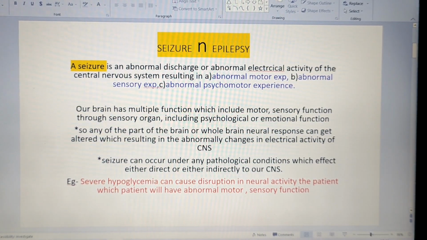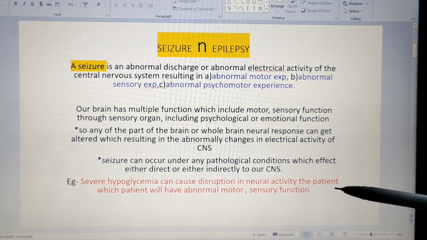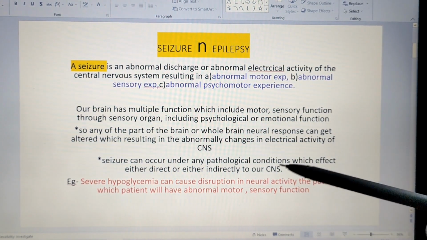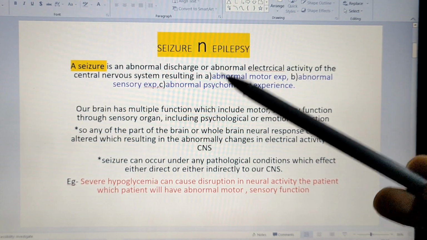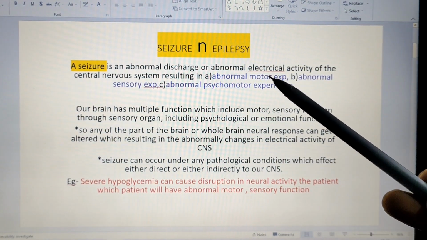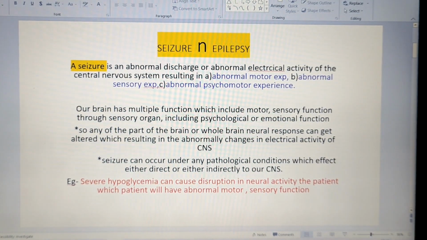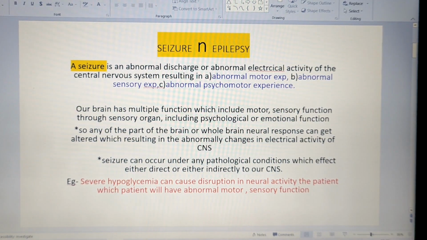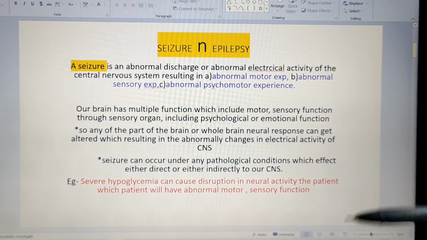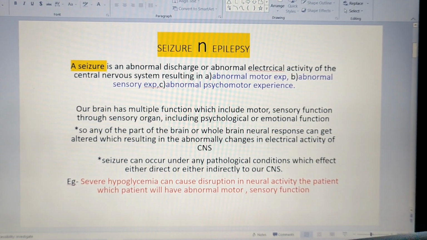There will be a severe fall in blood sugar level, which will change the electrical activity of the brain, right? Here the person may experience a seizure, but we can't call it epilepsy, because to treat that hypoglycemic condition, we provide dextrose, either D10 or D25%, based upon the blood sugar level, because suddenly blood sugar has come down.